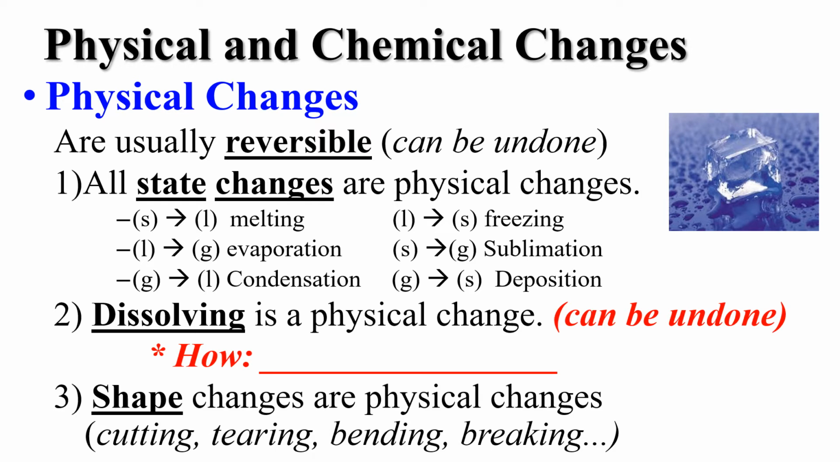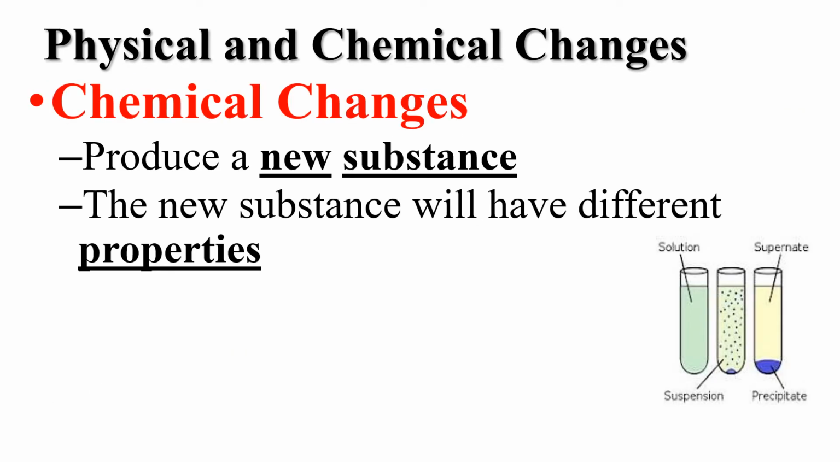Last, shape changes are physical changes. That means tearing a piece of paper in half is still paper. It's just now two pieces of paper instead of one. So chemical changes produce something totally new. They produce a new substance. The new substance will have different properties, definitely way different than what they started as.